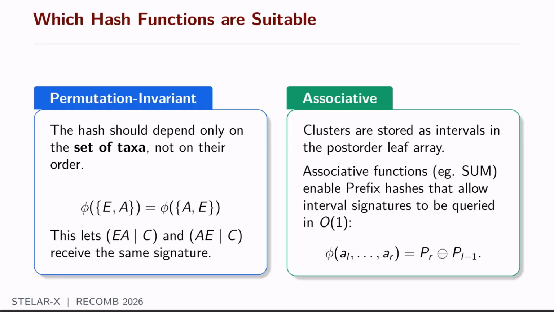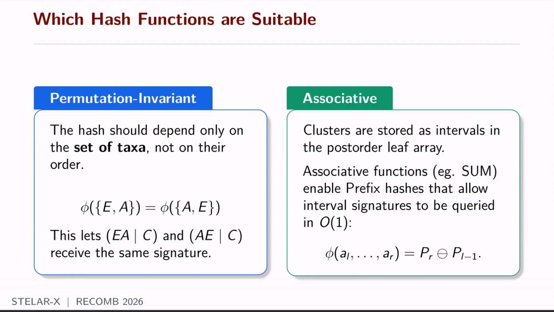One more subtle property is to be associative. Well, why do we need an associative function? Because recall that we represent bipartitions as subarrays or intervals of the array. That means we will frequently need to calculate hash values of subarrays or intervals.